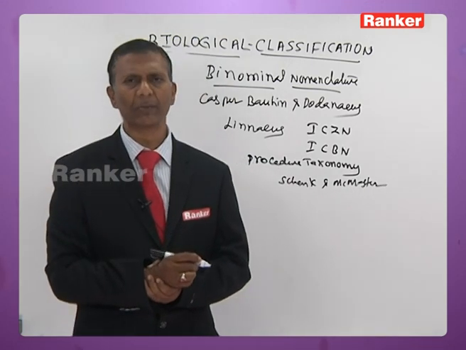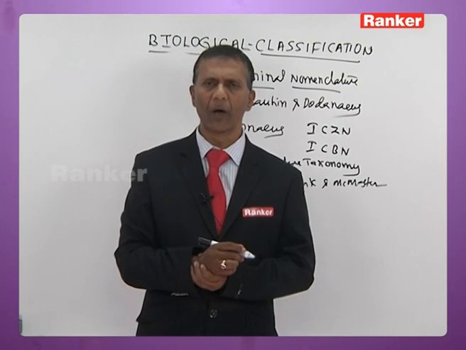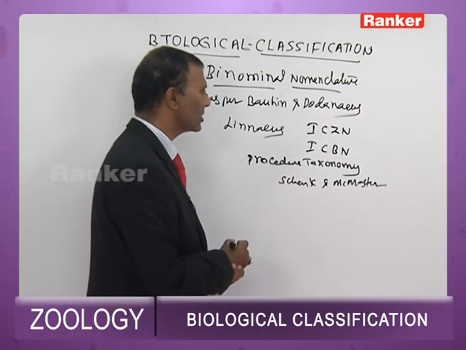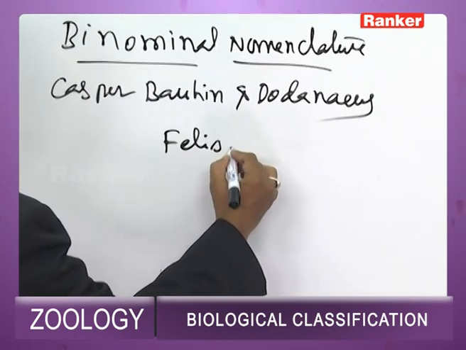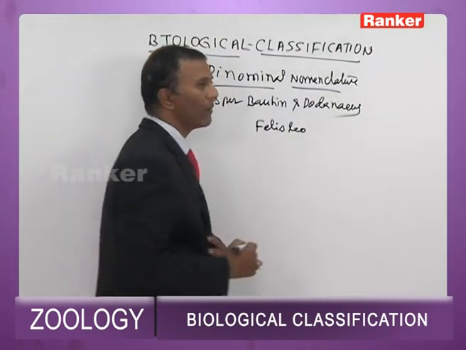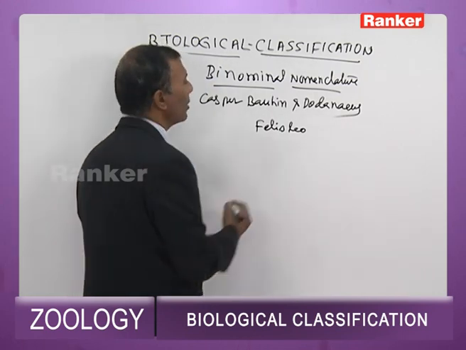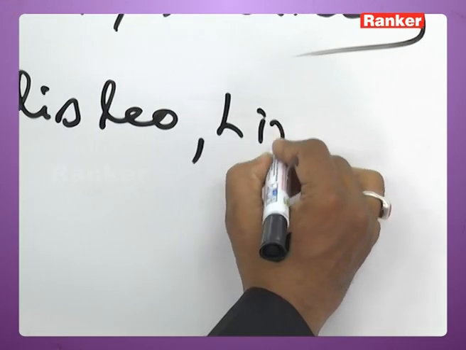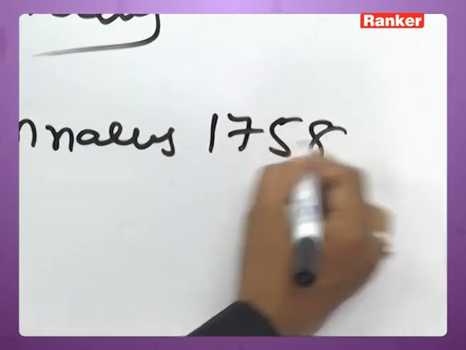When the scientific name is printed, the name of the author should be written at the end of scientific name. For instance, you take an example. Felis leo is scientific name of lion. So it is followed by L., Linnaeus, 1758.